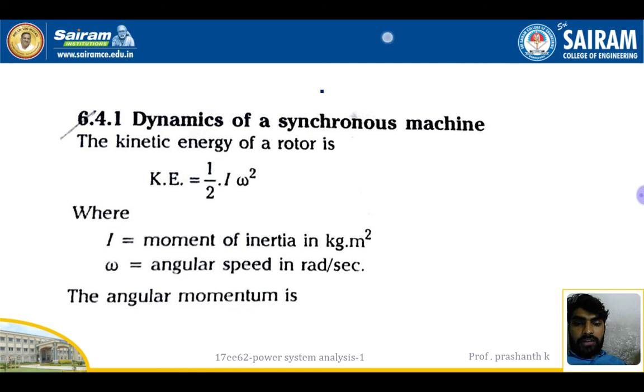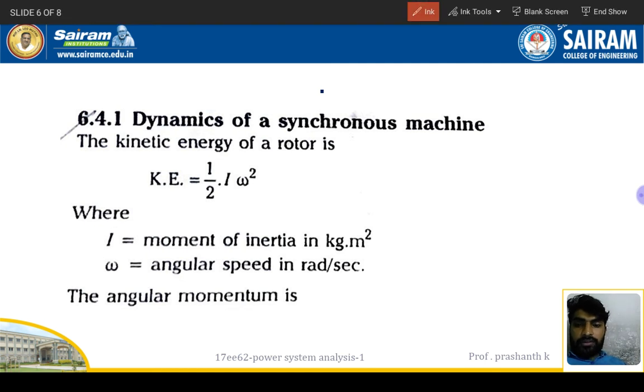Next we have dynamics of synchronous machine. Dynamics of synchronous machine, in the sense, half I omega squared, where I is the inertia and omega is the angular speed in radians per second. So this is angular momentum, the kinetic energy of the rotor, right?